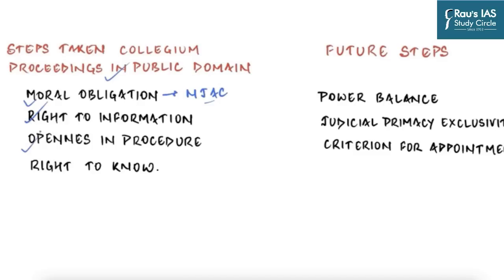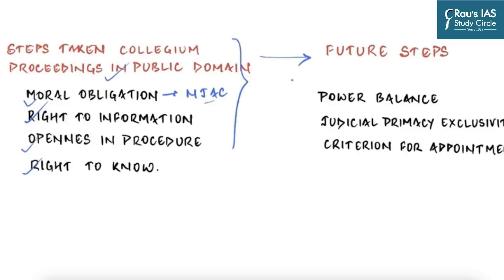Now as far as openness as a value of GS paper 4 is concerned, it not only means openness in the functioning of the executive arm of the state, but also in the judicial apparatus, including judicial appointments and transfers. And finally, the right to know of the citizens. The step strengthens democratic process and fundamental rights of freedom of speech, as the right to know is an inherent part of the Constitution, which the secretive collegium system directly violates. So these are the steps which the judiciary has taken, which is very welcome.